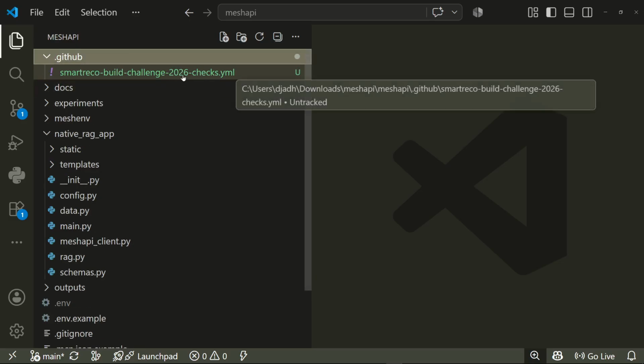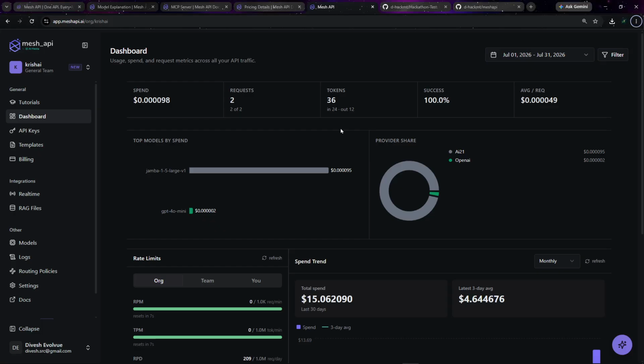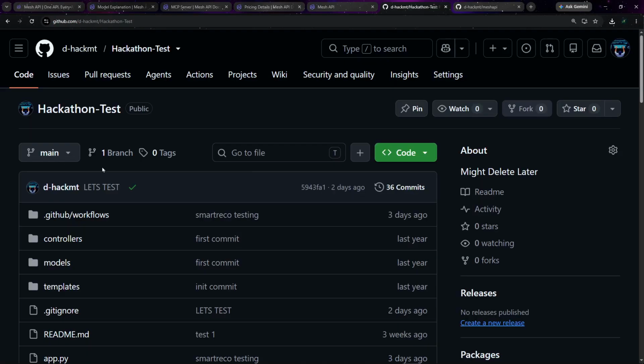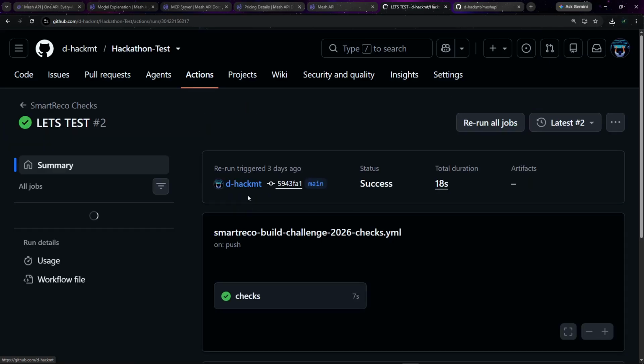In that, you should place this YAML file, so that whenever you push your code, a GitHub action would run. Let me show you how it looks. It would check whether you are doing the correct submission or not. If it is not, it's going to stop and you can check your errors right there. But if it is correct, it's going to pass all the checks and your submission would be collected by us. So please remember that.